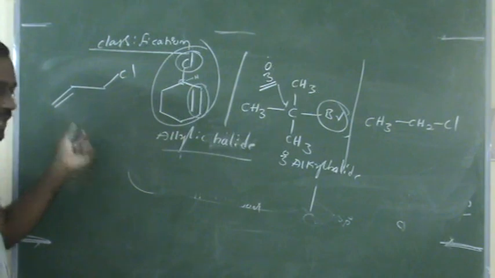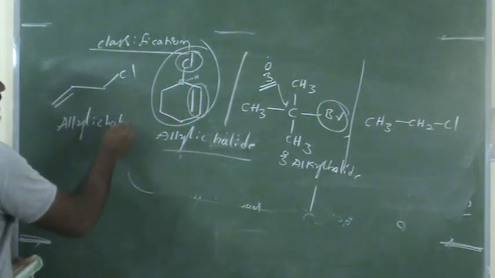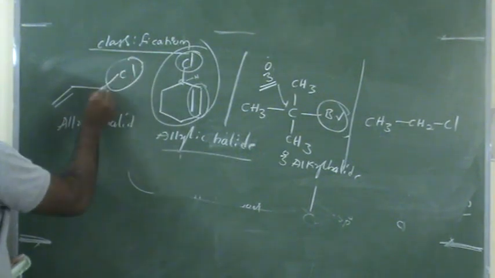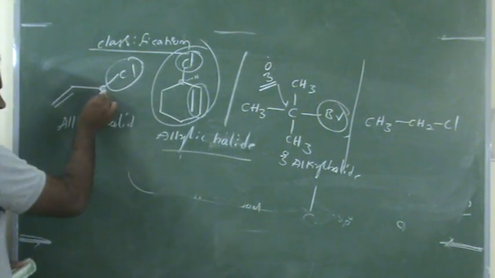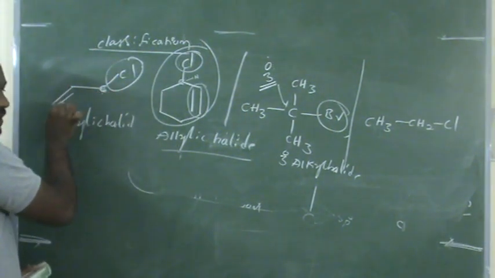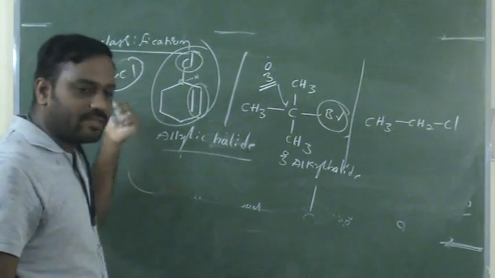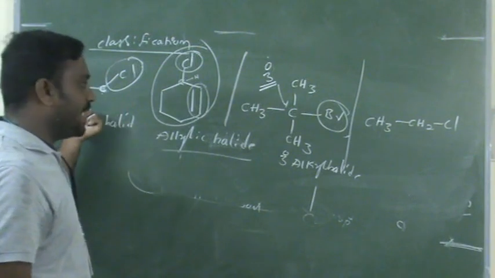This one belongs again to allylic halide. What is the allylic halide? This halogen atom is on this carbon, which is an sp3 hybridized carbon, and directly next to it is a carbon-carbon double bond. That's why it is called an allylic halide. Okay.